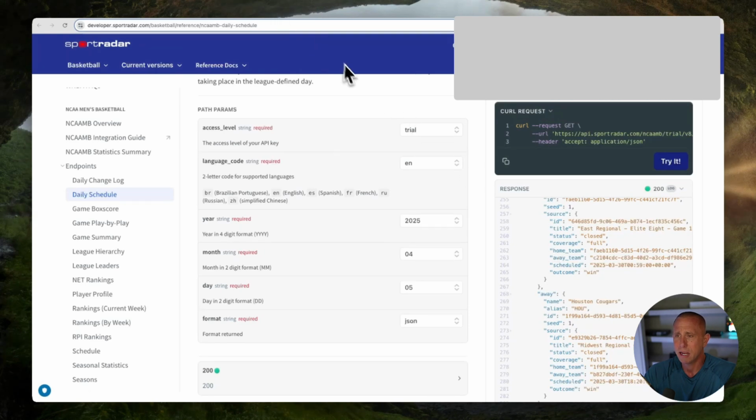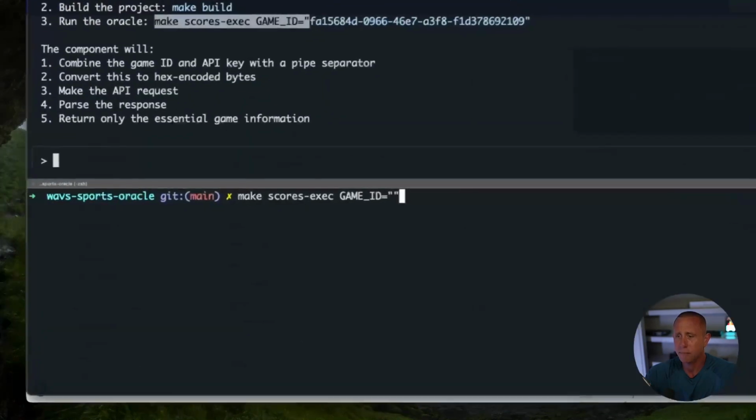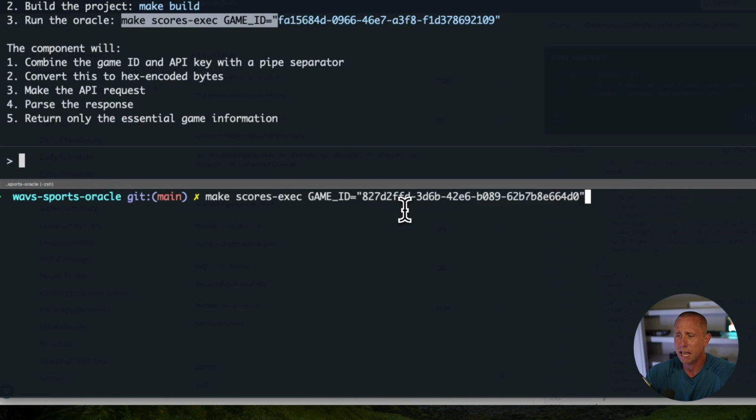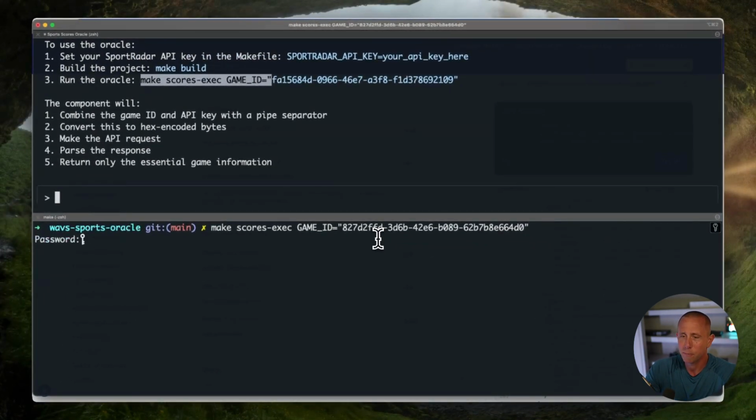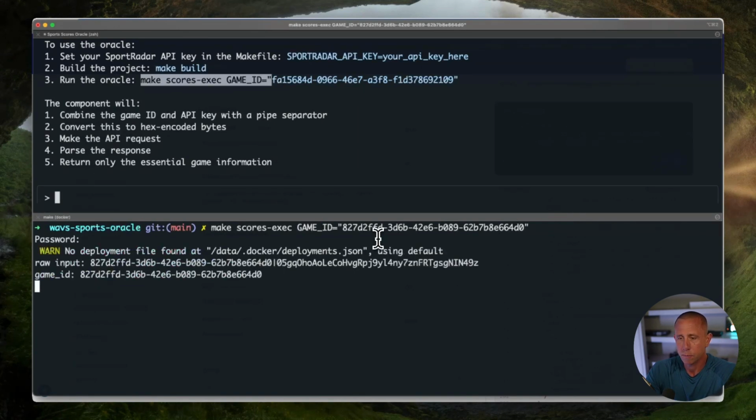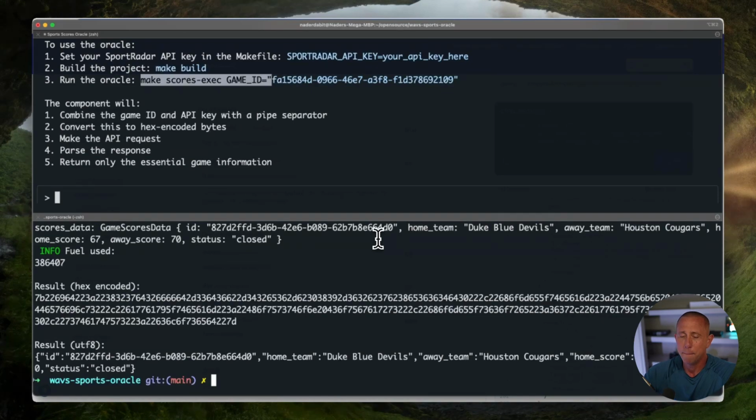So if I go here to my terminal and put in this game ID and hit enter, we should see if it works. All right, boom, it looks like it worked.